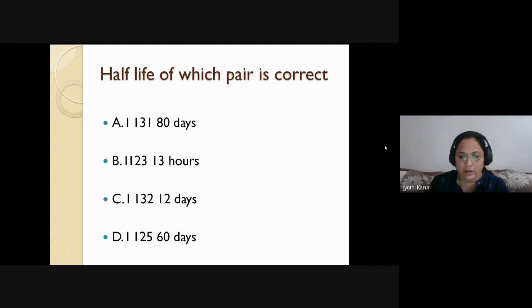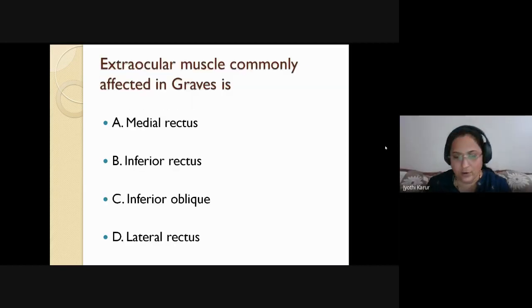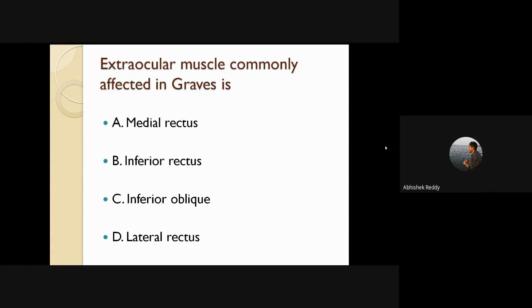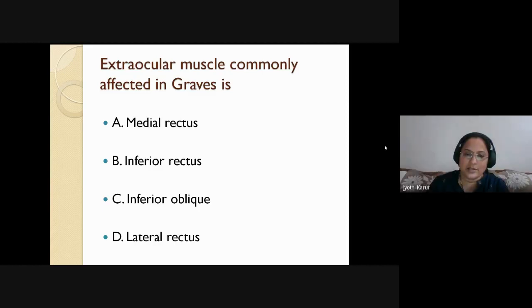Am I clear? Yes, ma'am. The extraocular muscle commonly, early and severely affected in Graves' disease is which? Rectus. Medial rectus. Shall we see the answer?